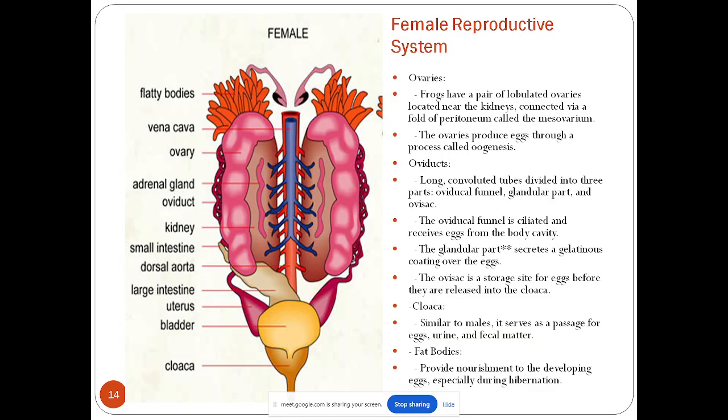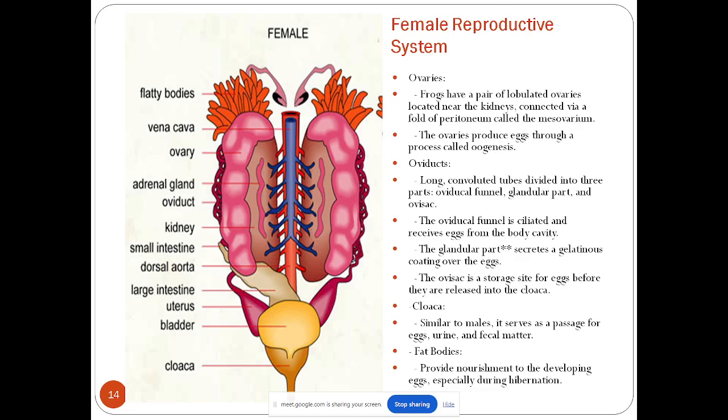Female. Let us talk about the female reproductive system. The female reproductive system is comprised of the ovary, oviducts, and ovisac. So let us discuss the female reproductive system. Any doubt? No, ma'am. Okay.